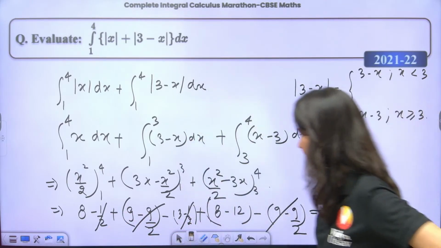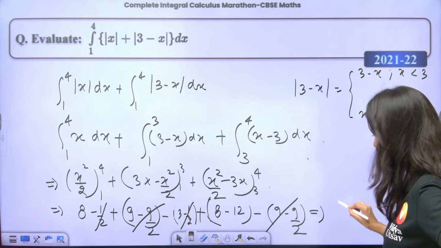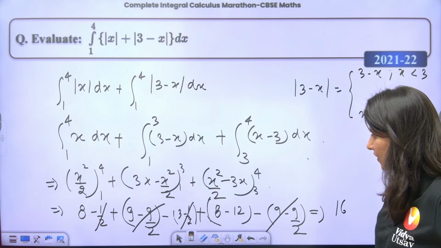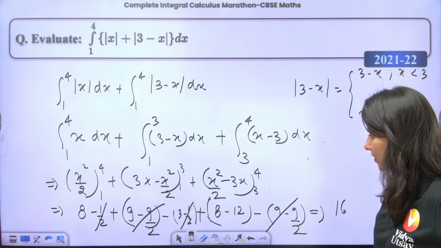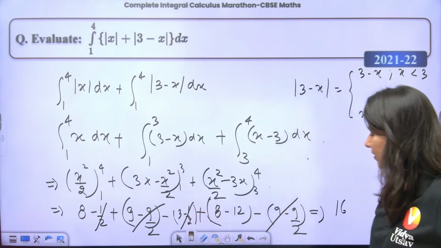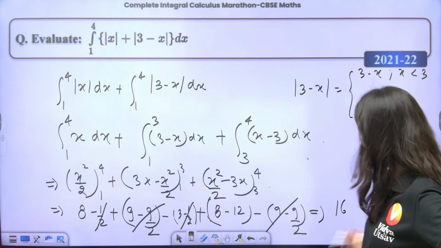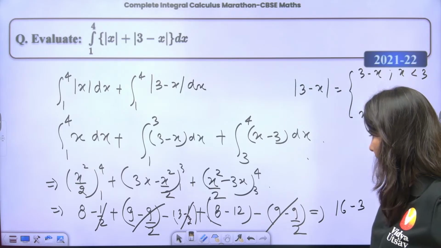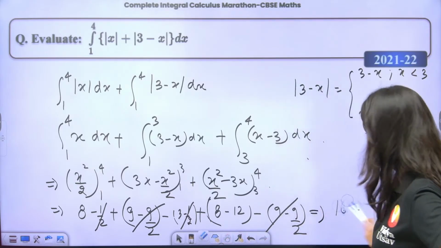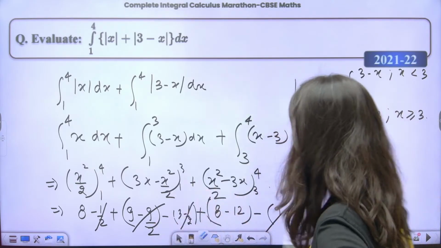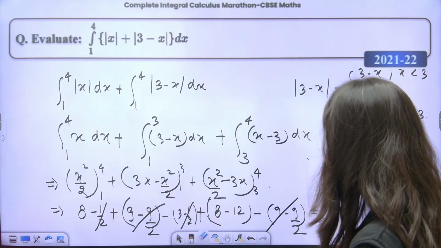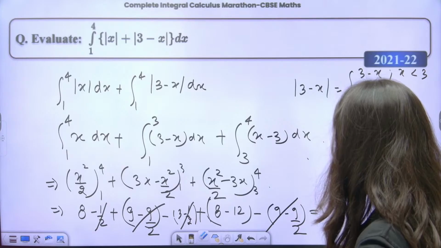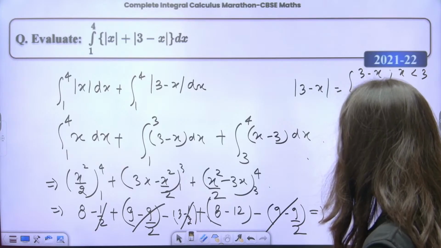So this is 8 plus 8, 16, minus 3. 16 minus 3 is what? 13. Hold on. 8 minus 4, 4 plus, where is 6? 8, 12.